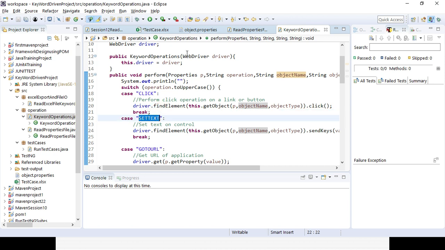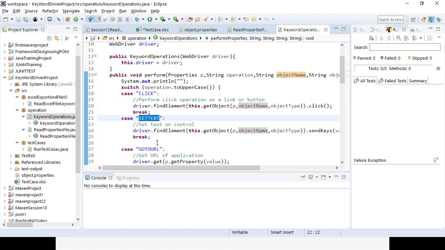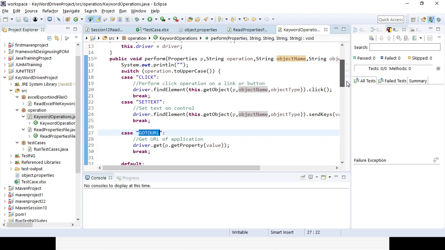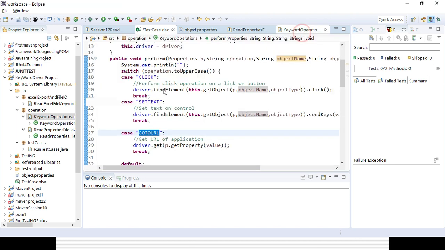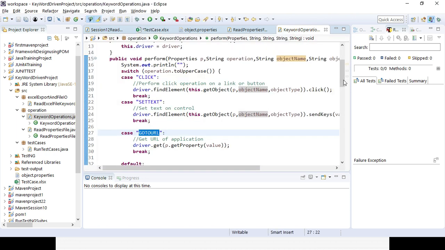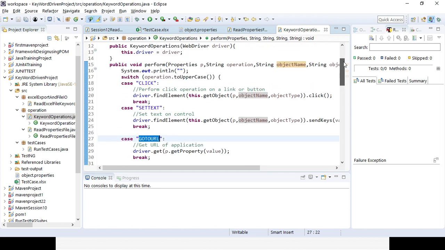In case of set text, which is my next command, similarly object type, name and value. In case anything is there, I can go for the other switch case, like go URL. In case you are adding one or two more things, suppose you want to get text or another operation, you can add it as a keyword, and you also need to add it in your switch statement. And in case nothing is matching, it will go to the default break. So that is the one method you need to create here.